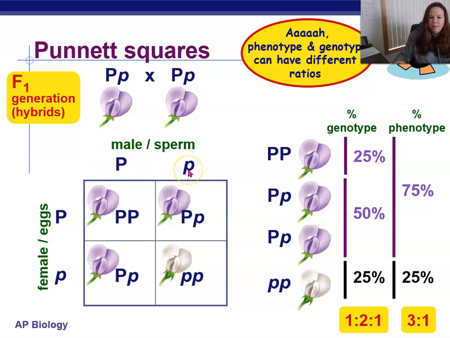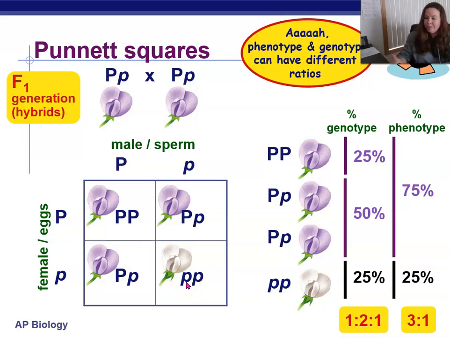But big P, little p. Over here on the other side, the other individual, big P, little p. And then we fill in the boxes. Bring your big P's down. So big P in this square. Big P over, little p there. Same with this box. And then the little p's here in the other corner.